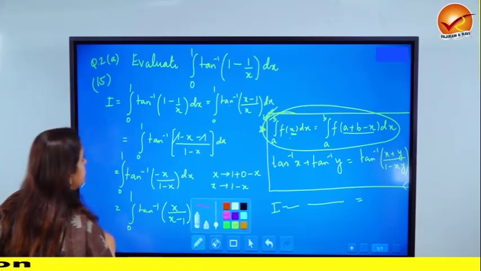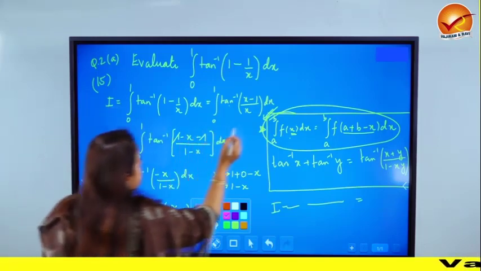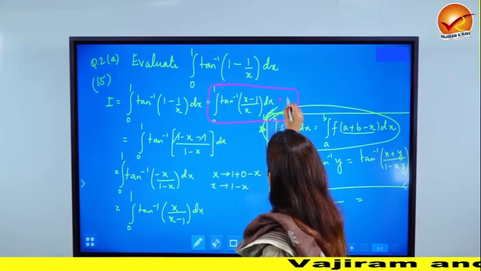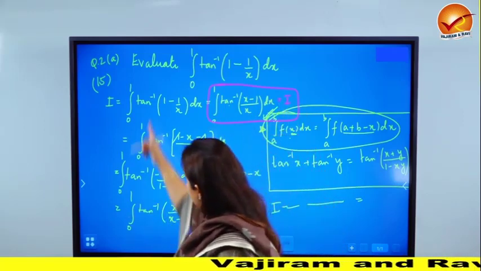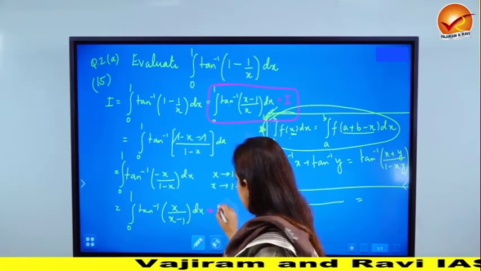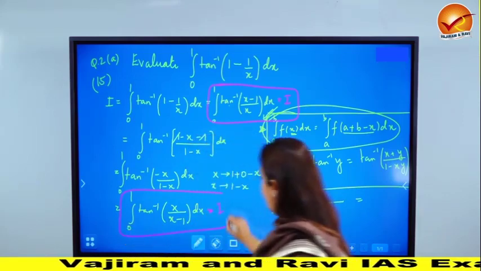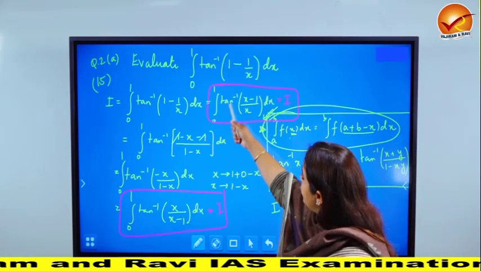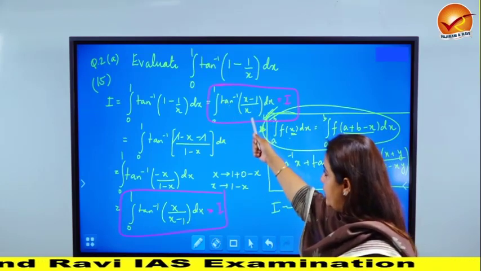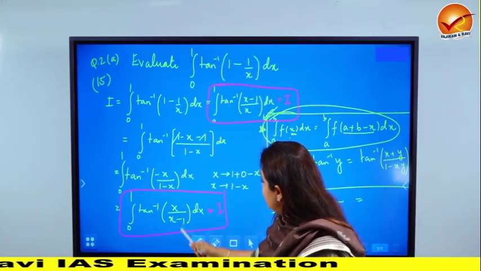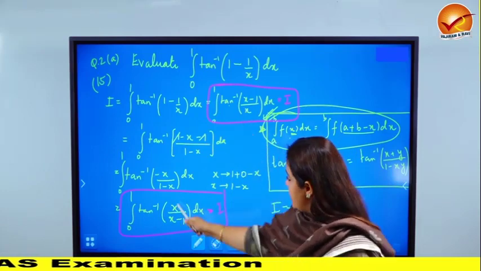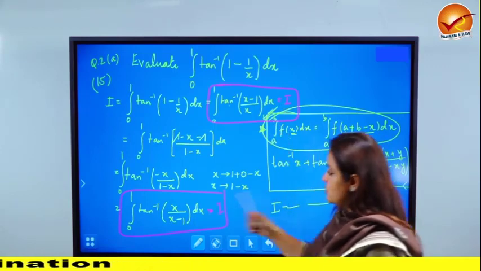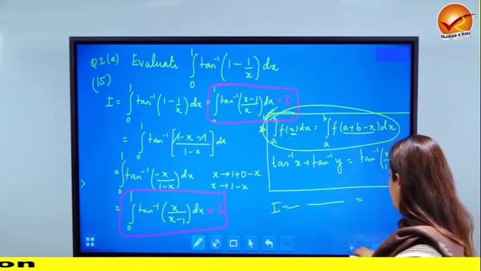The important thing is that I called this integral as I. You see, this is nothing but I, and it has boiled down to this. So this is also I. Both these equations stand for I, but they're different. Here I am saying I is tan inverse of x minus 1 upon x, whereas here it has become the reciprocal of this. See, it is x upon x minus 1 dx. Okay, so this is also I, this is also I. It's the same thing. So what do we do after this?